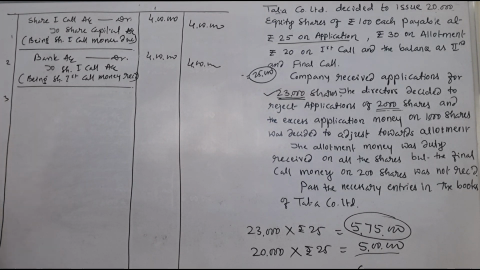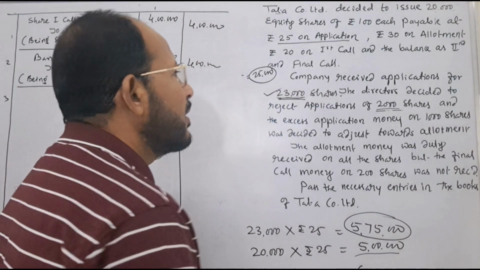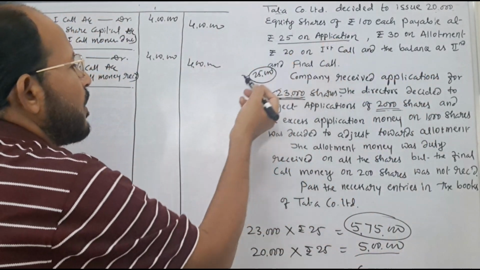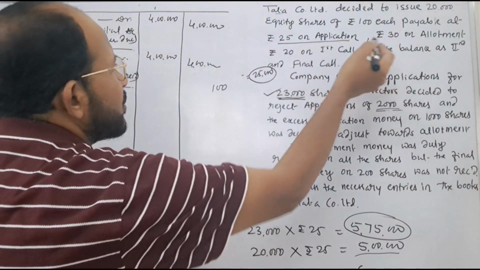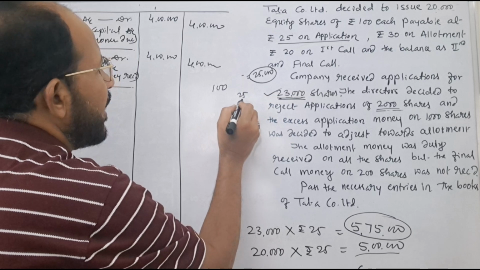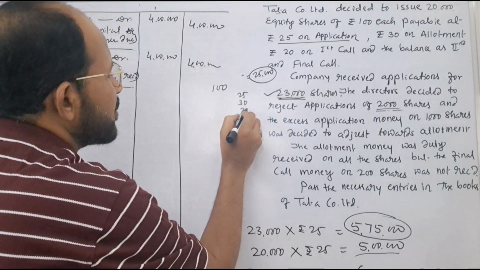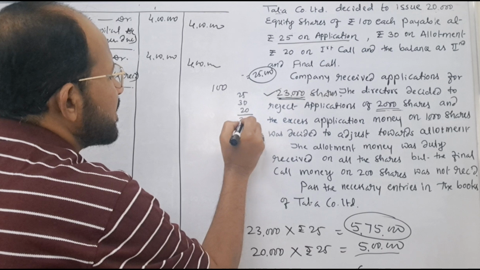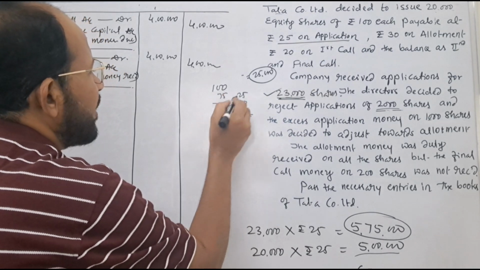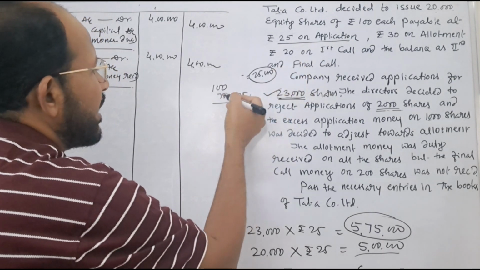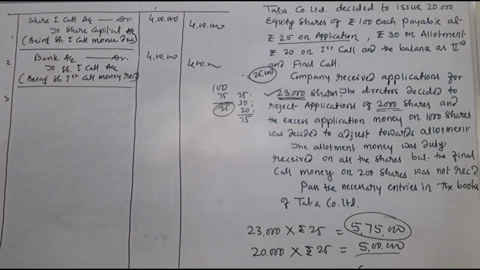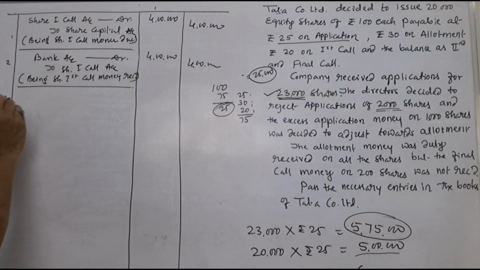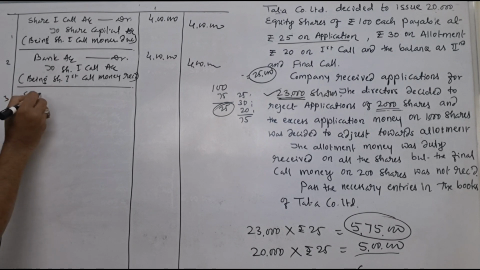Next one is in case of second and final call. How much it comes? I told you that 100 is the par value, and how many installment money is given here? Application 25, allotment rupees 30, and first call rupees 20. It comes to rupees 75. Out of 100, 75 is given here in the problem, and remaining balance rupees 25 is to be taken as the second and final call. That is why when the final call money is due, that time we pass the journal entry like this.